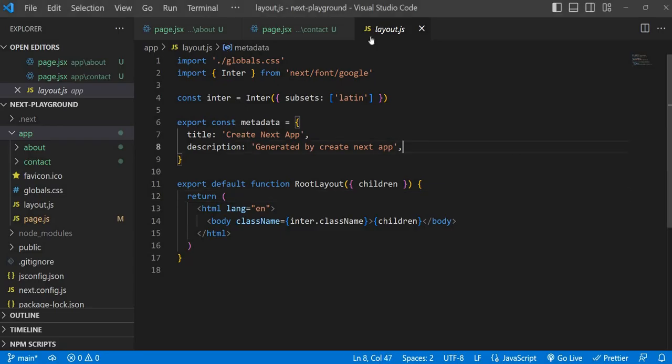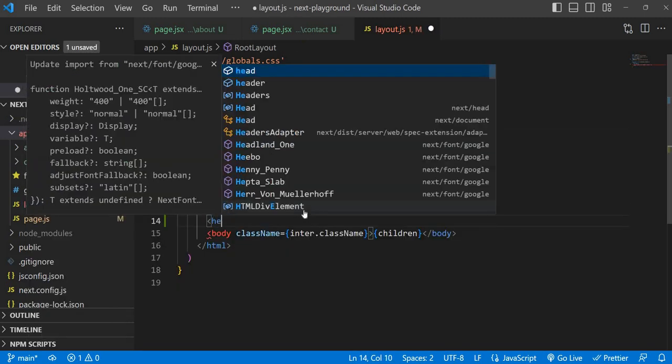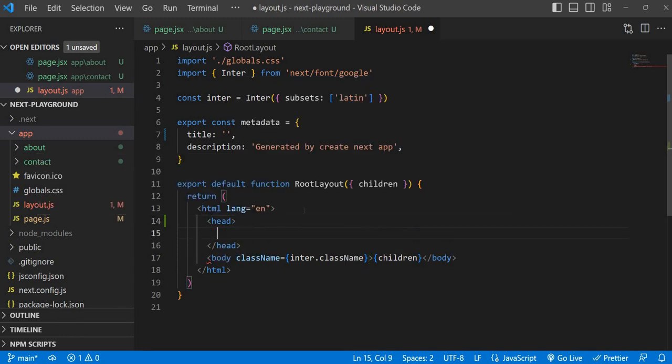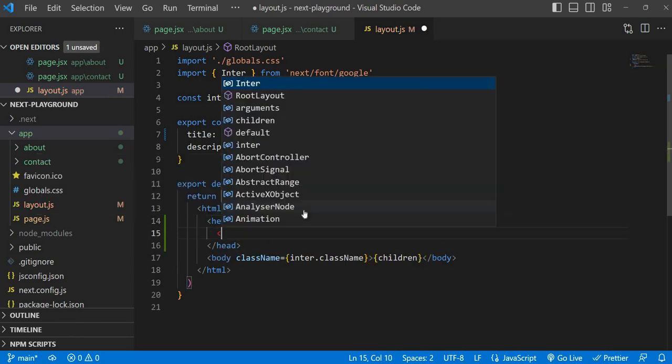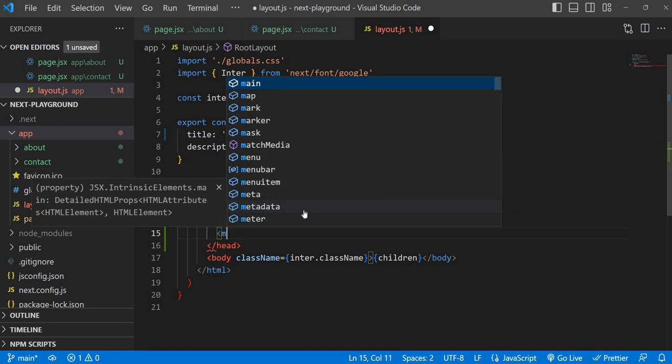The HTML file is coming from the layout.js. If you see, if I change this create next app, it is just adding a metadata. Normally in HTML we will add metadata in the head, right? In the head, did you recollect? Are you able to recollect? So in the head we will add a metadata, right? Do you remember? Like title,